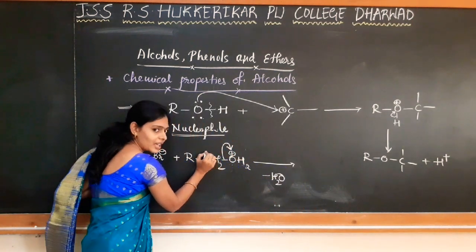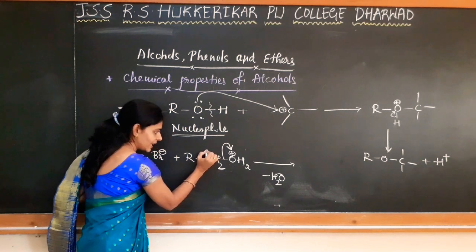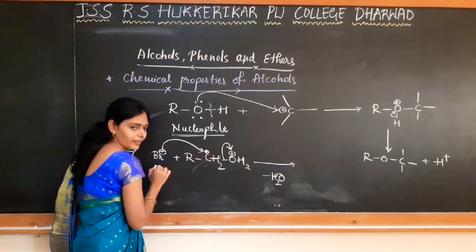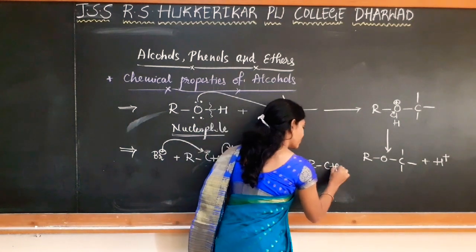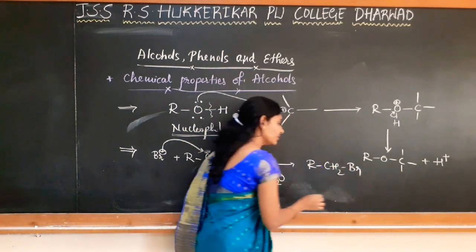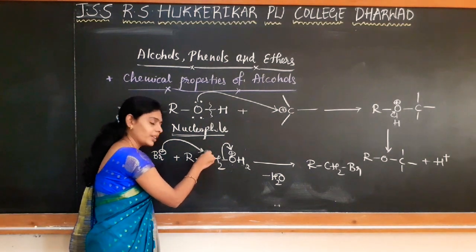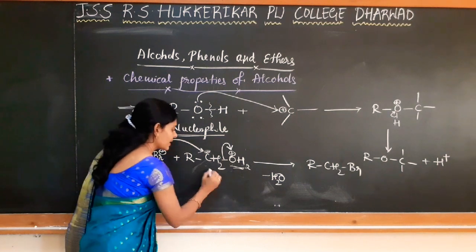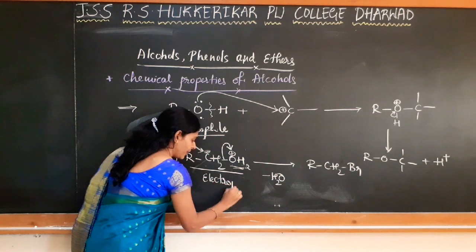Carbon will be having a positive charge. So this becomes electron deficient. Now this electron deficiency is attacked by the nucleophile. Okay, so we get RCH2Br. So the nucleophile attacks the carbon which becomes electron deficient by the loss of water. So in this case what happens? This protonated alcohol will be acting as an electrophile.